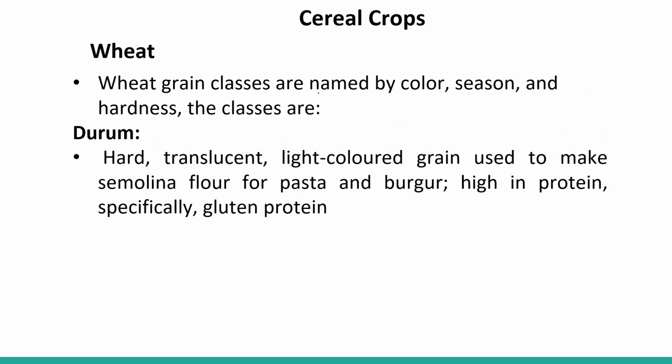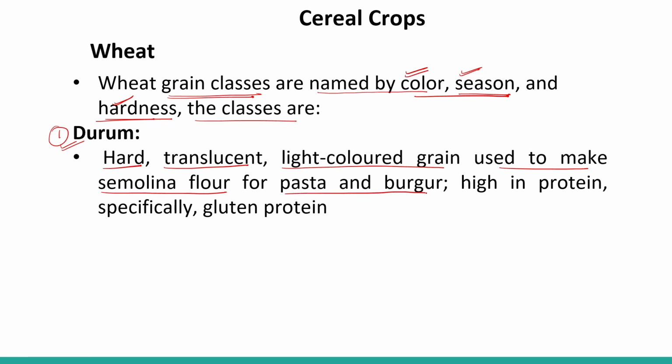Wheat grain classes are named by color, season, and hardness. So there are many classes of wheat, according to the grain color, the season in which they grow, and the hardness of the seeds. On the basis of these factors, there are different classes of wheat. Number one is durum. It is a hard, translucent, light-colored grain used to make semolina flour for pasta and burger.